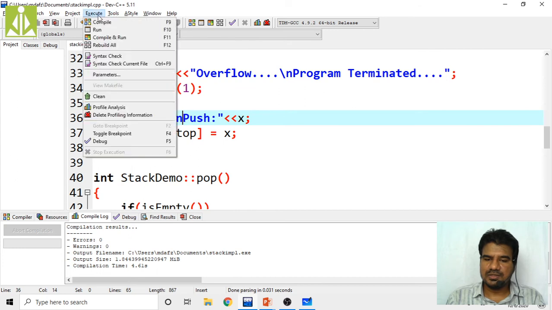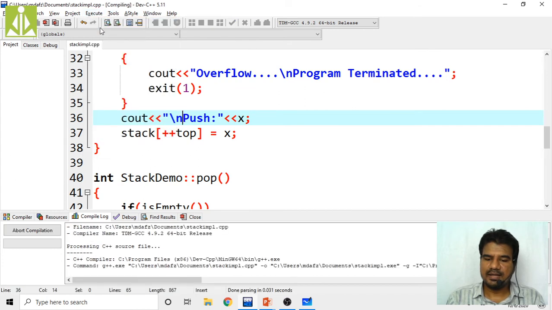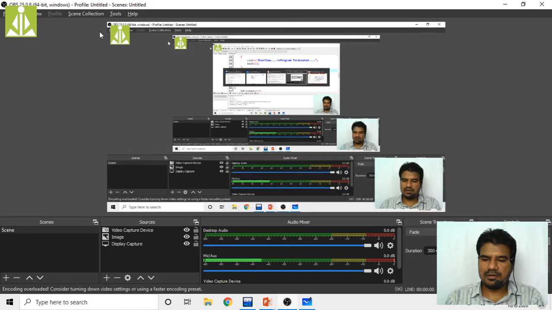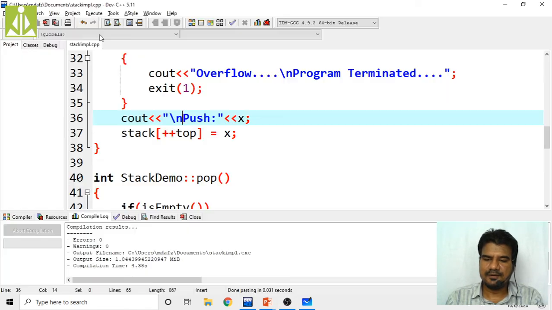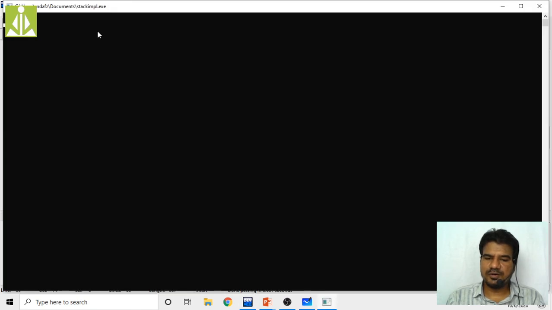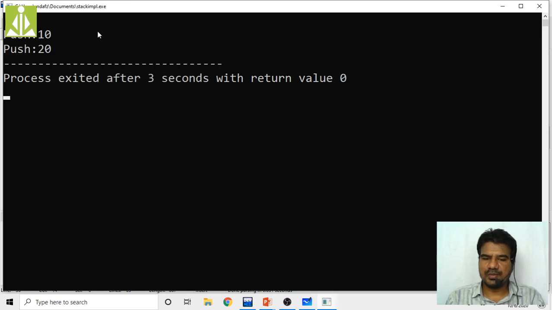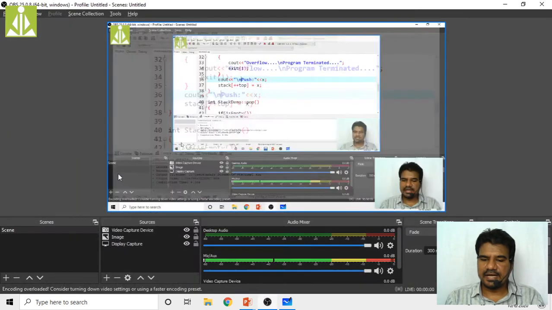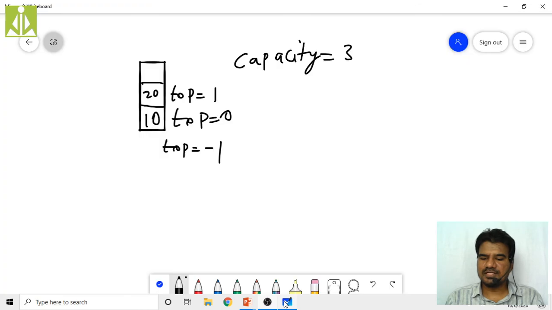Now, tools, compile. Successfully compiled. Go and check for execution. See the output, push 10, push 20. So like this. Second time when you are pushing, how will things be?